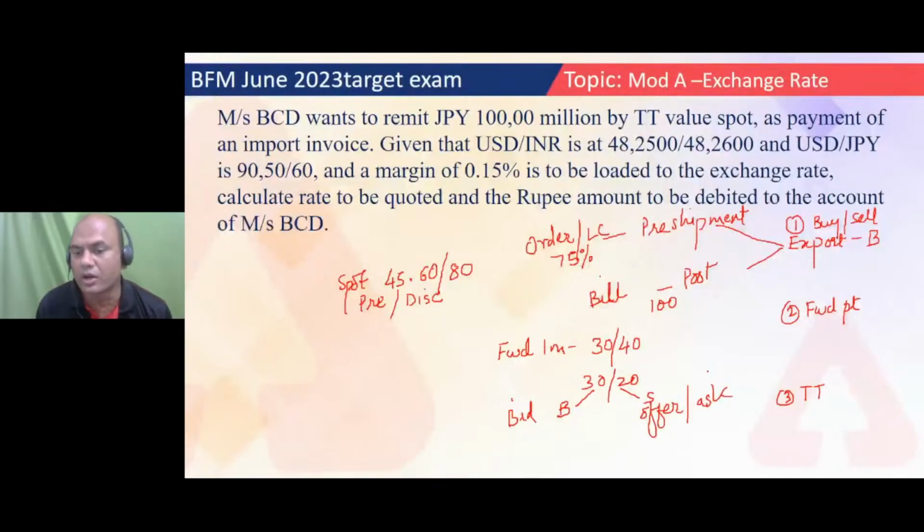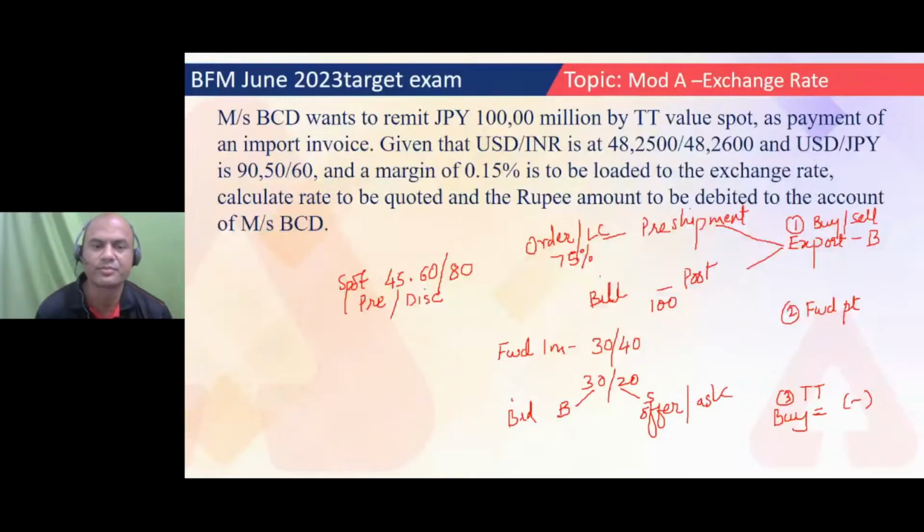Okay. Now about the TT margin. What is it in TT margin? Everyone, TT margin, if I am doing buy, then what will I do with the TT margin? Add or subtract? Buy. Will I add or subtract in TT margins? Correct. Minus, subtract. Got it? Clear. Very good. And vice versa, if I am selling it, then I'll add it.